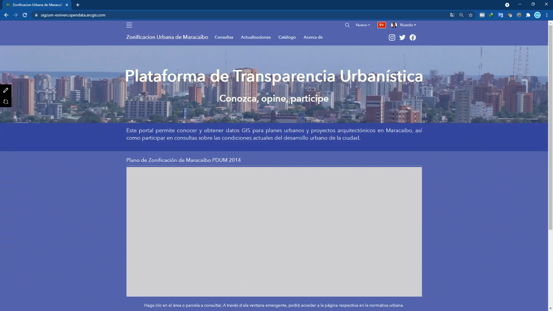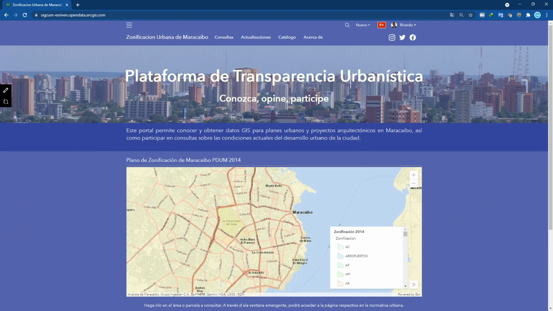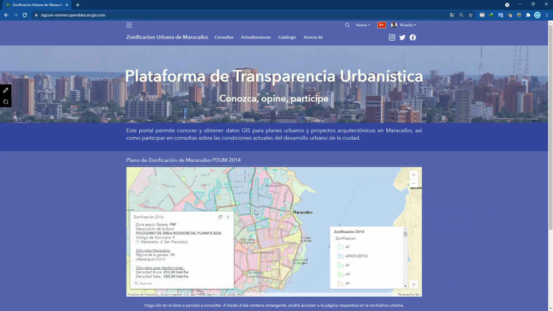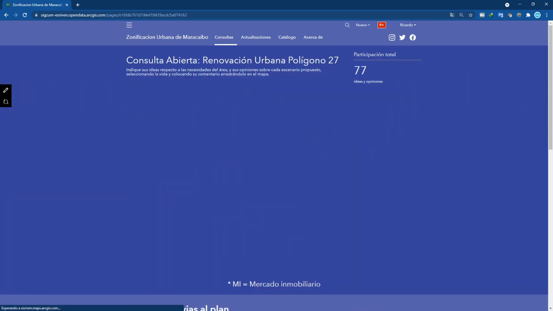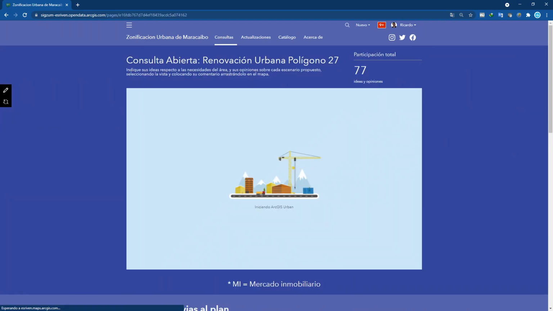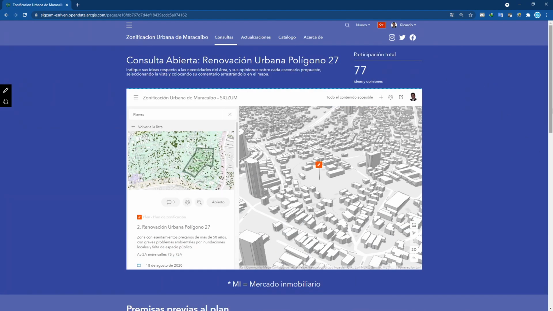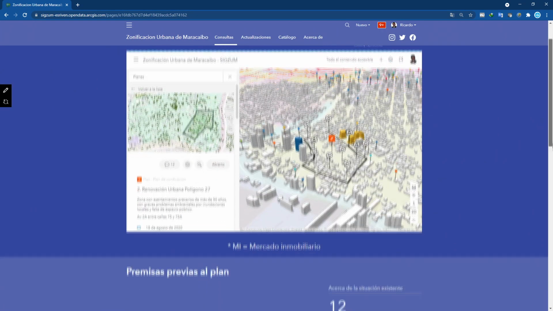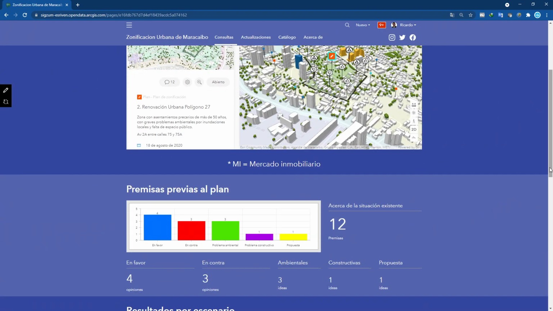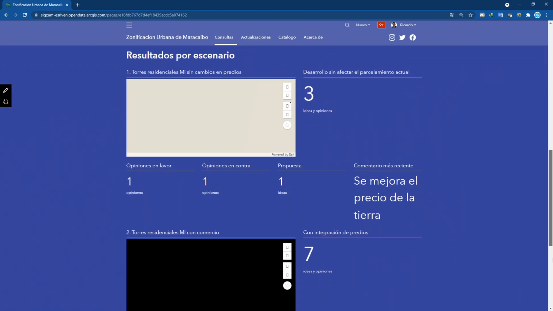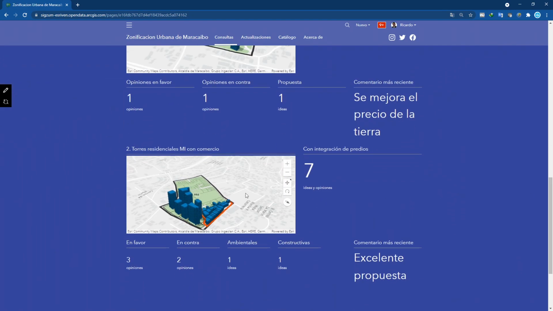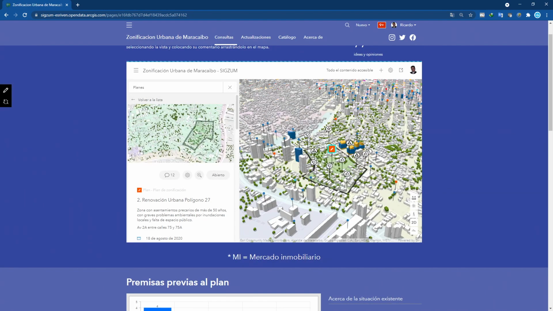Today we are going to share a couple of demos prepared with ArcGIS Hub, based on this time-lapse video. The first demo is a digital twin of Maracaibo City, whose zoning is published in ArcGIS Hub. We can share development scenarios and gather their feedback, obtaining statistics, dashboard graphs, and scenes published from Urban.